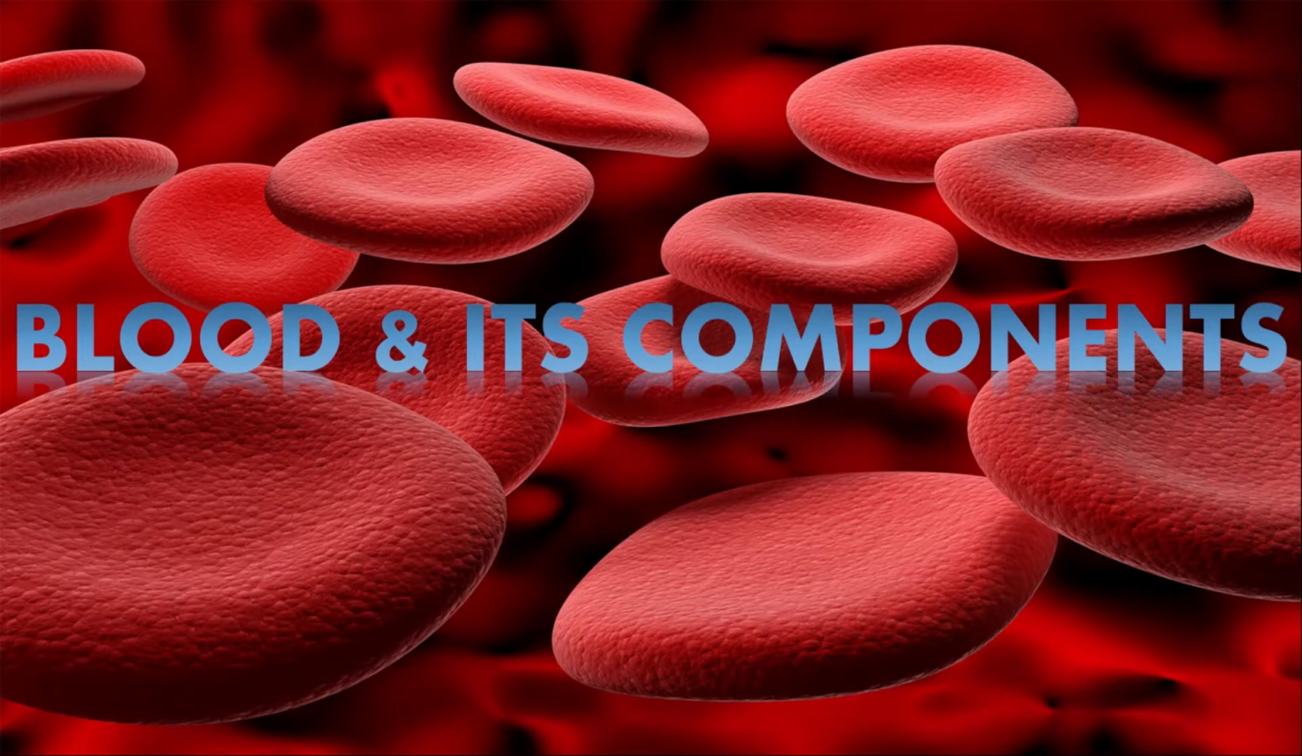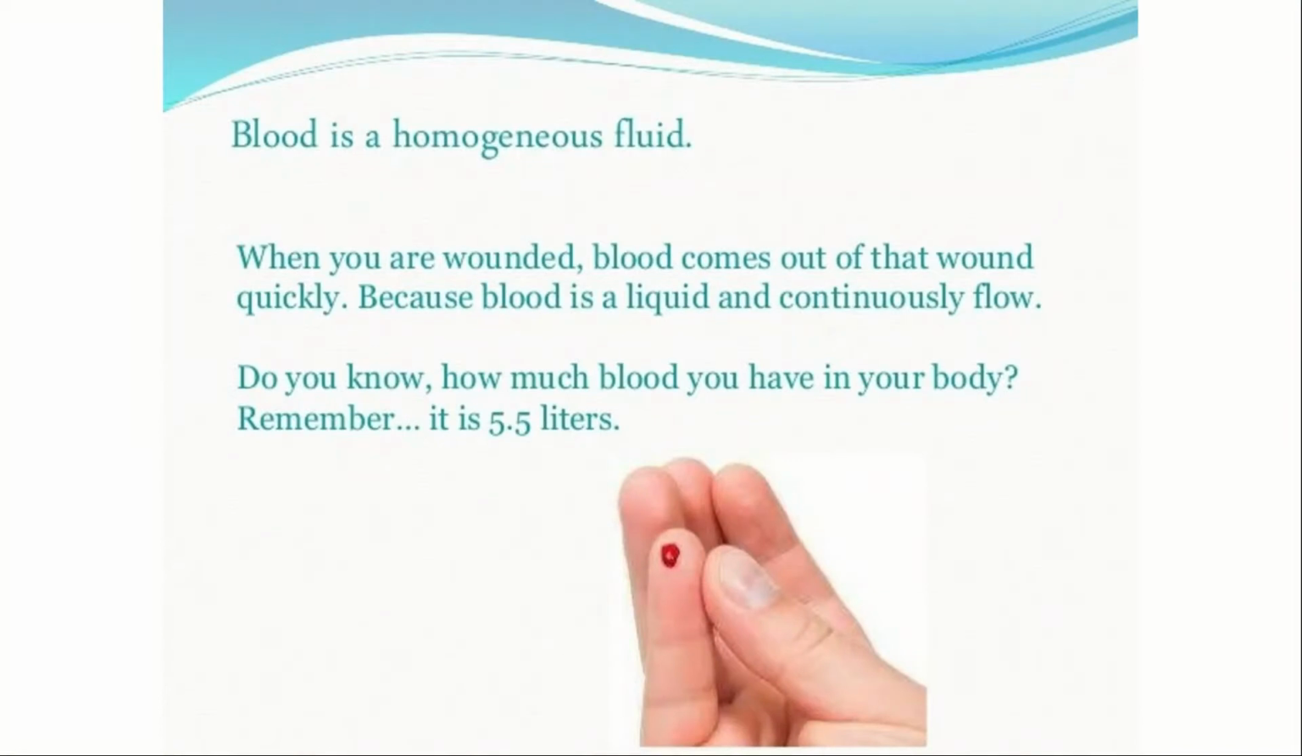Blood is a fluid connective tissue which transports waste materials, proteins, fats, everything in our body. Blood is said to be a homogeneous fluid. When you are wounded, blood comes out of that wound quickly because blood is a liquid and continuously flowing. Do you know how much blood you have in your body? It can be 5.5 liters or 5.6 or so.